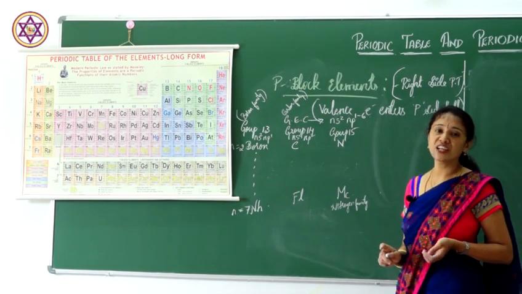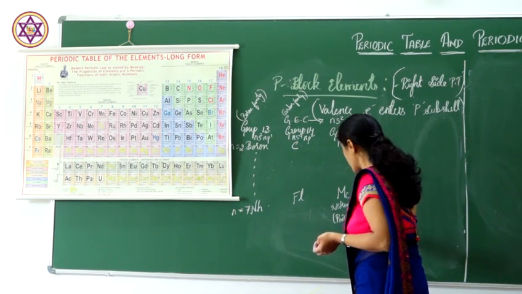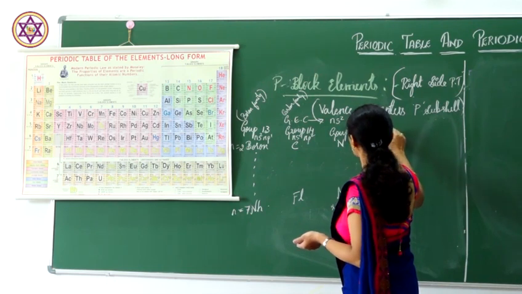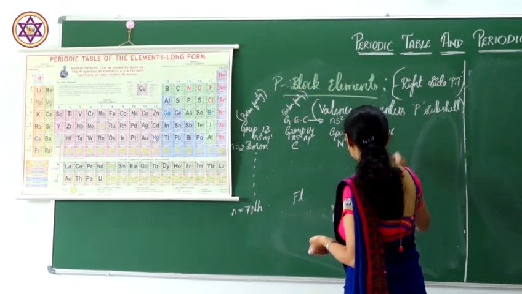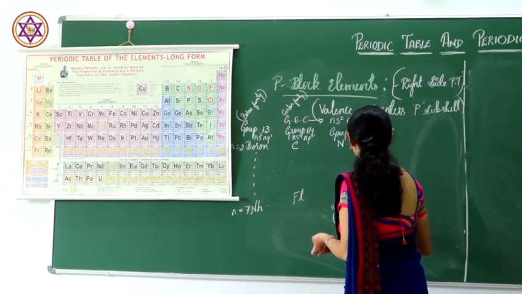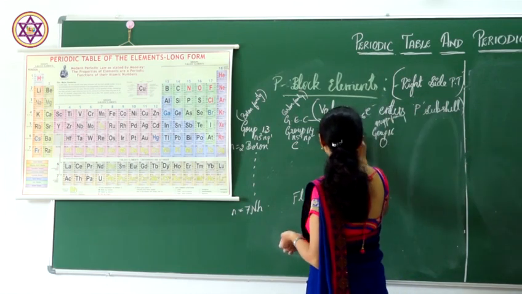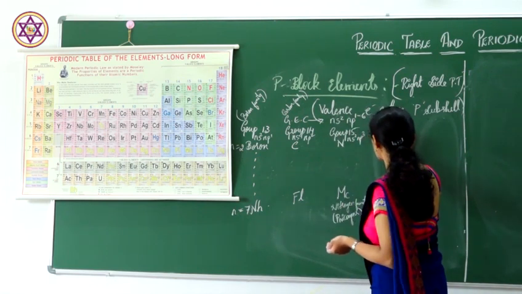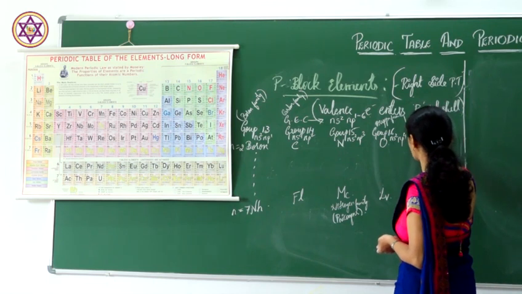Also they are called pnictogens. Then coming to group 16, that is from oxygen to livermorium. They are called oxygen family elements. And they have the general electronic configuration for this, NS2, NP3. For this, NS2, NP4.